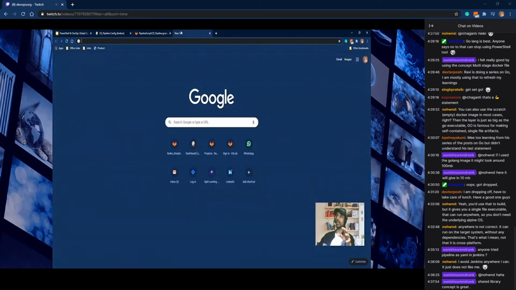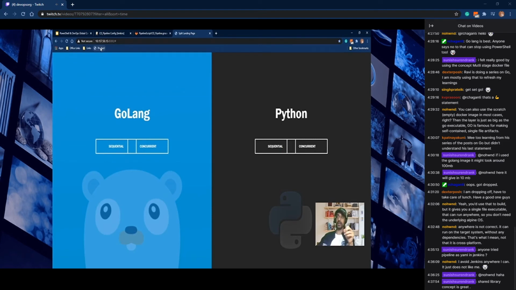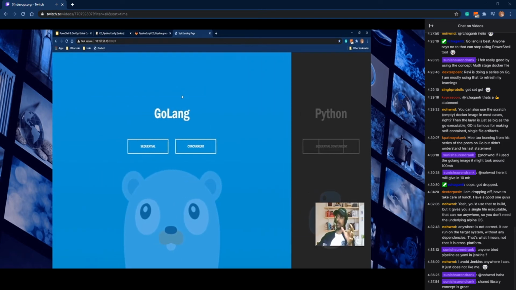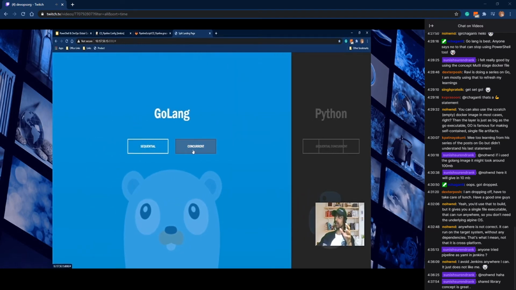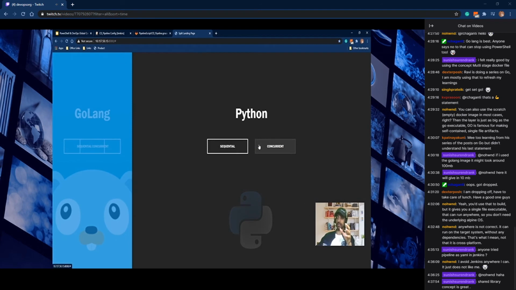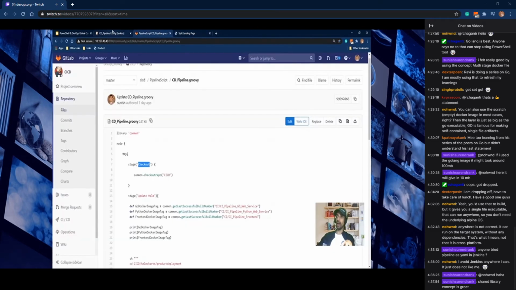For now I have already deployed that application. If I open my product IP, it launches my application. You can see that, as we expected, it has two parts, the Golang as well as the Python, and it has two buttons called sequential and concurrent. So it will do the required jobs we are expecting. To see the flow of the CI pipeline, we will make a change in the front end repo and see how fast it gets reflected on the page. Let's do that.